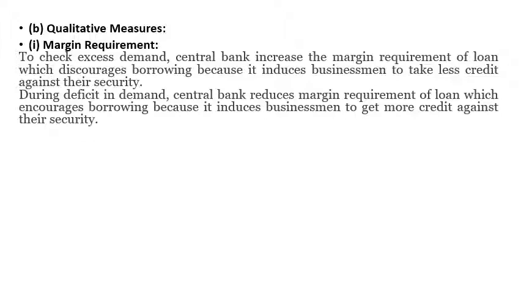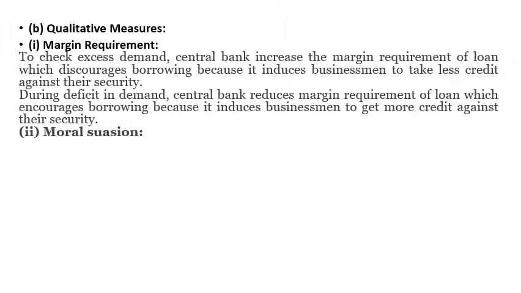If they say only 10% margin is required, you have to keep 10,000 as fixed deposit and you will get a loan of 90,000. So you will get more money to spend. That is the margin requirement.